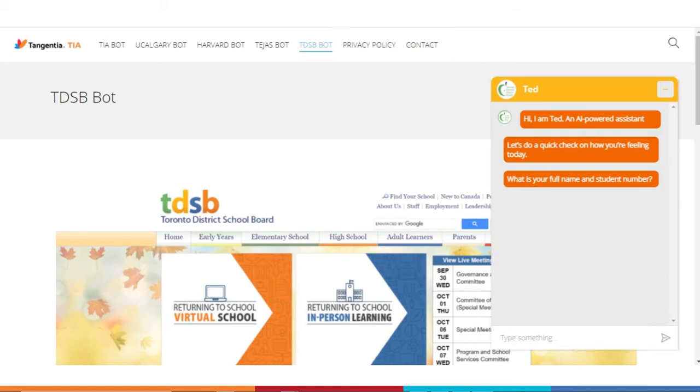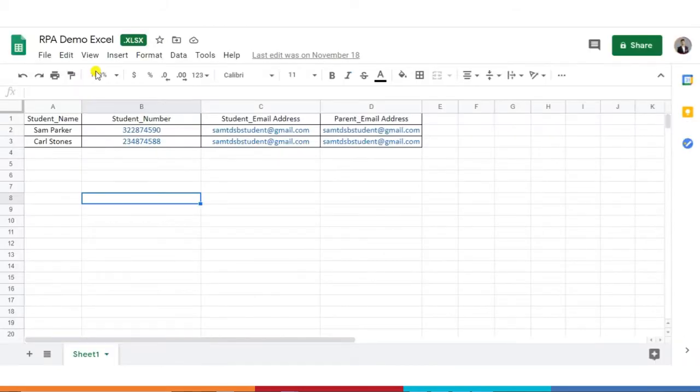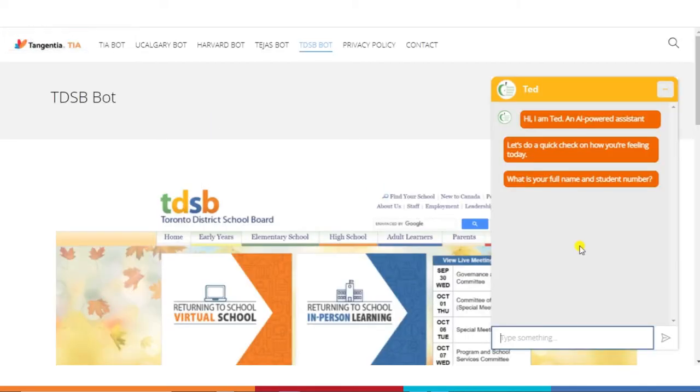Now we are using a small database, and we have used this Excel sheet as database wherein the student's name is there and number is there, and corresponding to that is student's email address and the student's parents email address. Okay, so let's see how that goes now. So let us enter the name, that is Sam Parker, and the number.